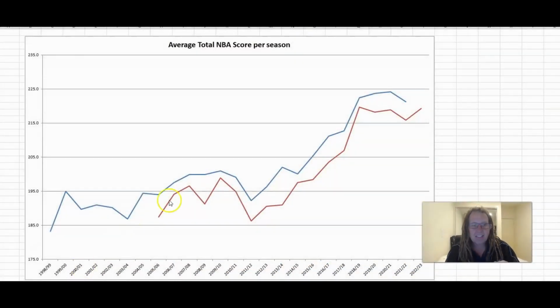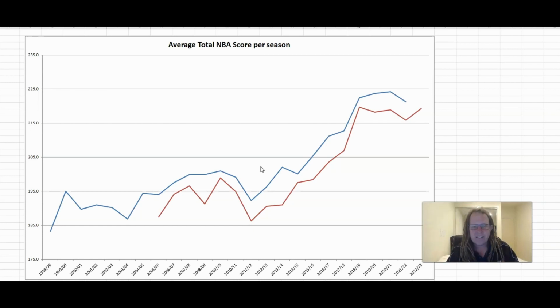So, firstly, let's have a look at the average total NBA scores. Here's a graph of the average total NBA scores per year. The red line is the preseason scores. The blue line is the actual regular season scores. As you can see, the first thing you notice is that the red is lower than the blue, and that's because the starting five don't generally play the whole game. They give everyone a bit of a shot, and so generally the scores are lower.